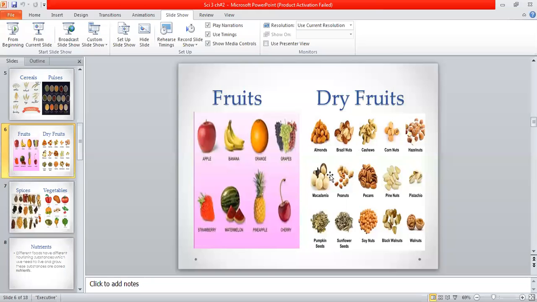Dry fruits, yes, everyone knows that we eat dry fruits in the winter season. Why do we eat them in the winter season? Because it helps us to keep warm. It gives more immunity to our body to protect us from the outside environment. So dry fruits are almonds, nuts, cashew nuts, corns, hazelnuts, peanuts, walnuts. These are examples of dry fruits.